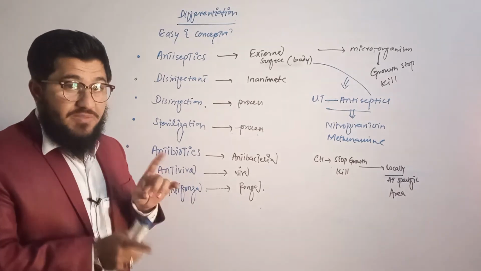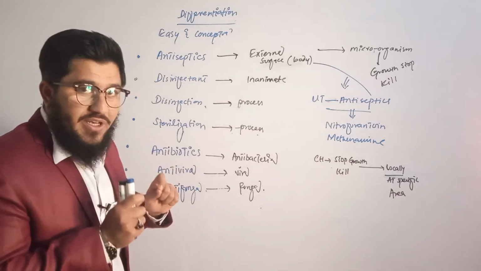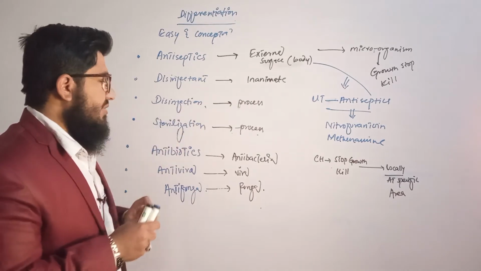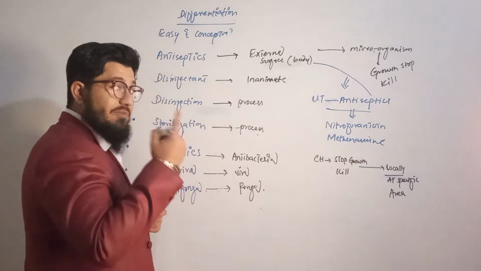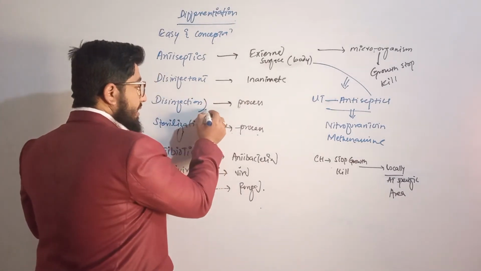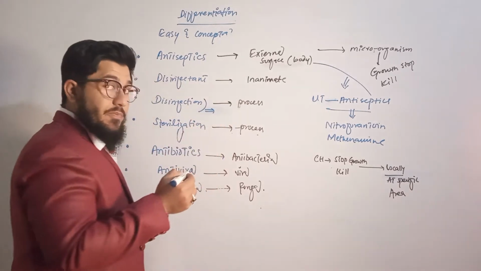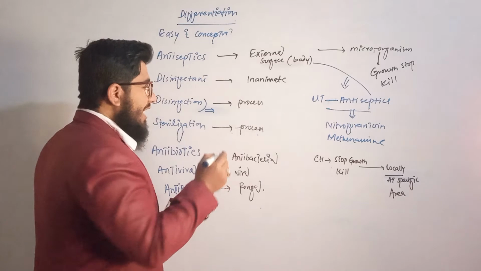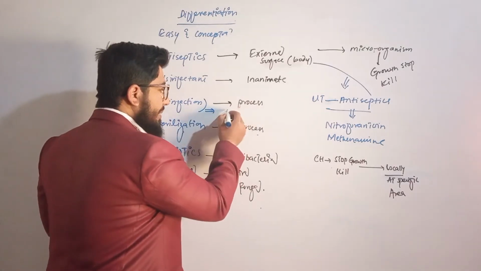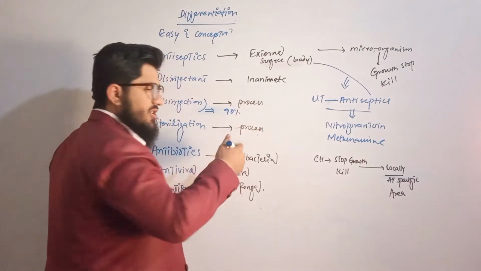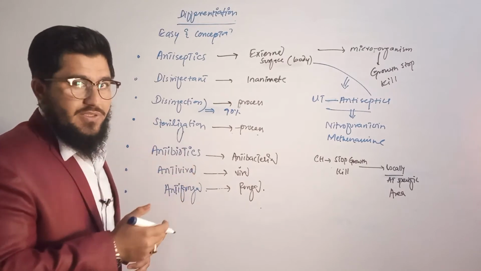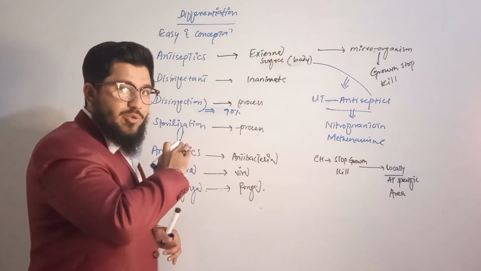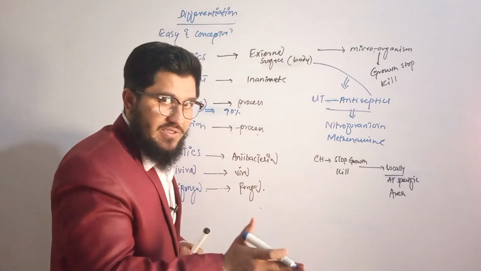Now, what is the difference between these processes? That is the very reason that I wrote disinfection and sterilization. Very simple. By definition, when we are using the disinfectants, during the disinfection process, we actually remove about 90% or somehow more, but less than 100% of microorganisms from the non-living surface.